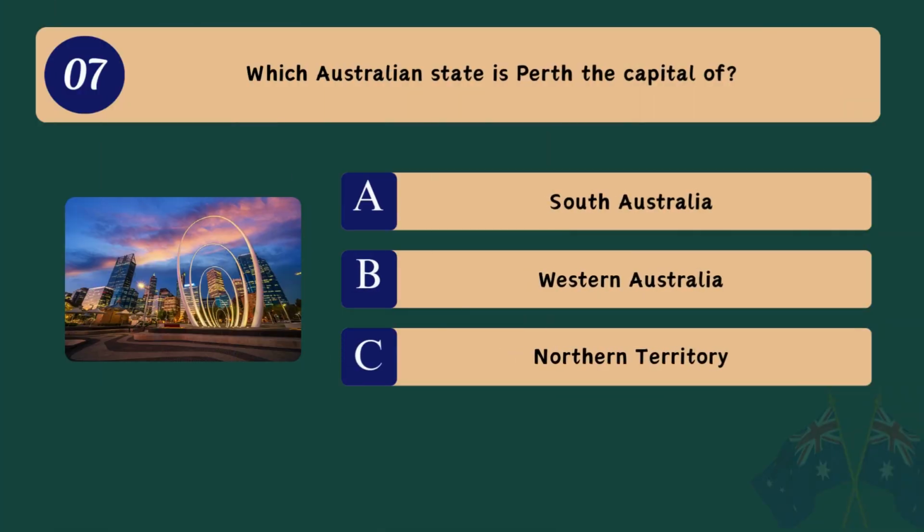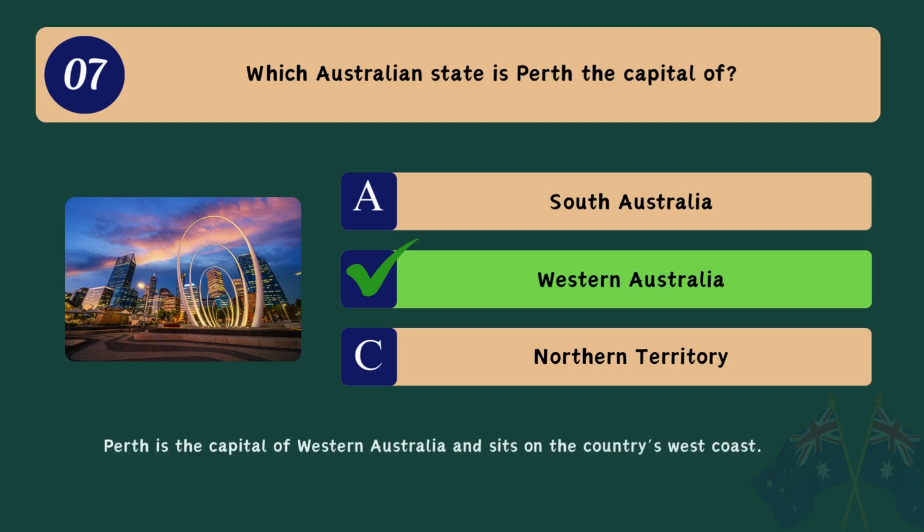Question 7. Which Australian state is Perth the capital of? A. South Australia. B. Western Australia. C. Northern Territory. Correct answer. B. Western Australia. Perth is the capital of Western Australia and sits on the country's west coast.